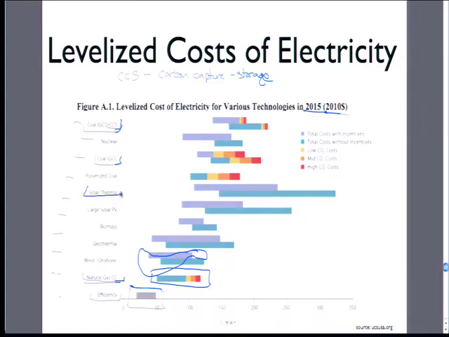So here's solar thermal. This is the project in the desert with the tortoises. Huge costs, right? This is the highest cost one. This is out by $300 per megawatt hour, which is 30 cents per kilowatt hour. Then, how did it come back? This chart also has with incentives and without incentives. So we get our government involved and we make it easier and we reduce the cost of capital for this company. We can shift the bars lower. The companies, of course, say that they're operating over here.